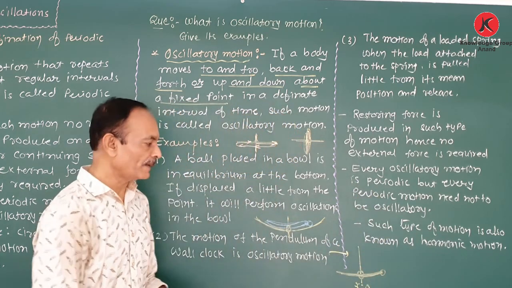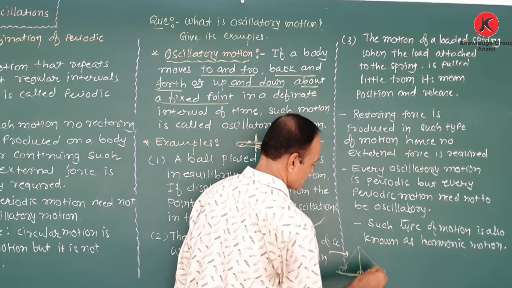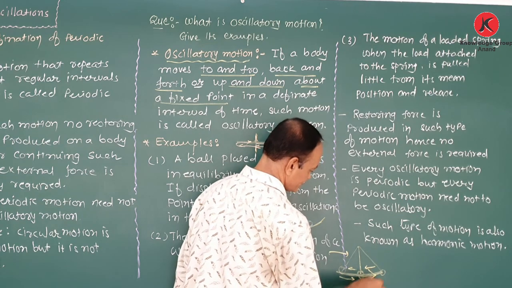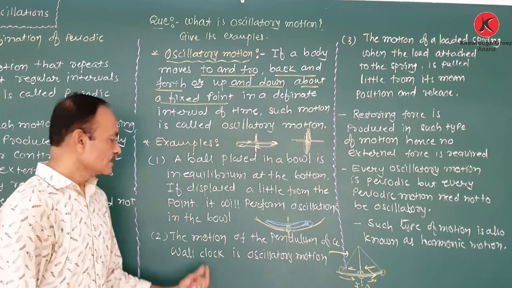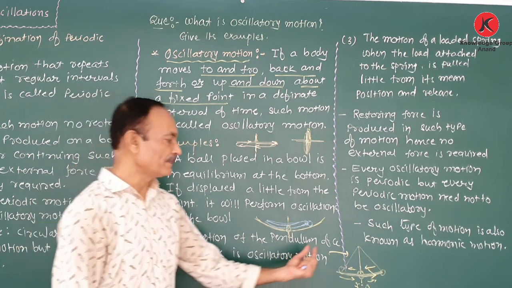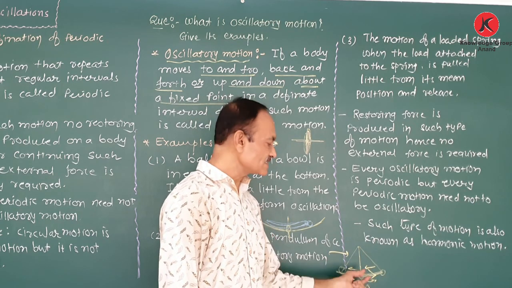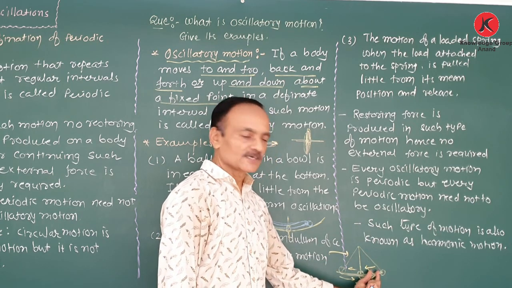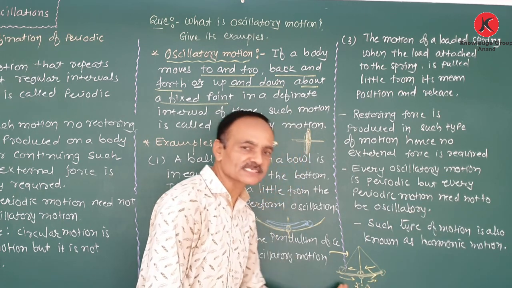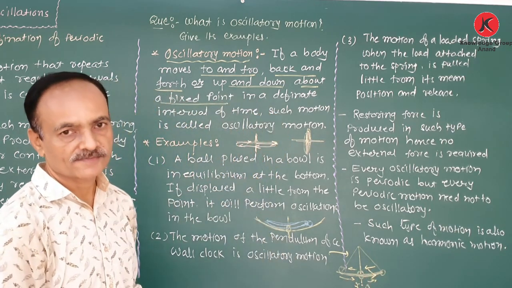So this motion of a pendulum is known as the oscillatory motion. Again, the motion of the pendulum of the wall clock is oscillatory motion. The pendulum is in equilibrium position at x equal to 0. We slightly displace it and release. So the pendulum of the wall clock is oscillating about the mean position. Such motion of a pendulum is oscillatory motion.